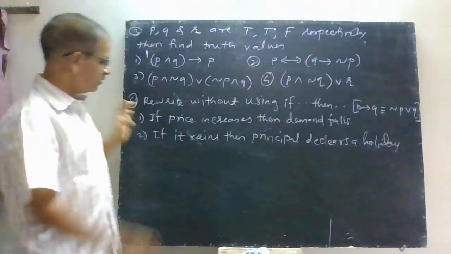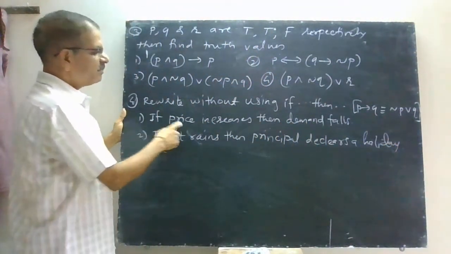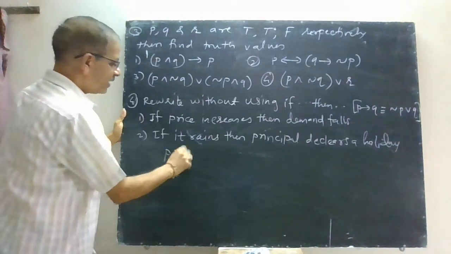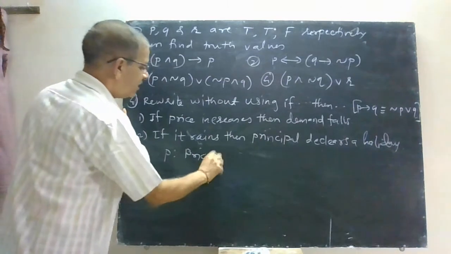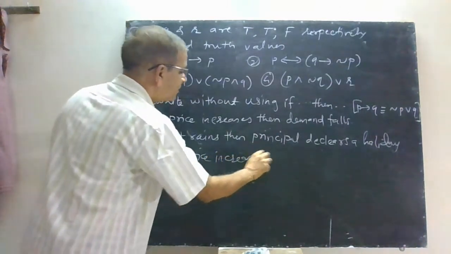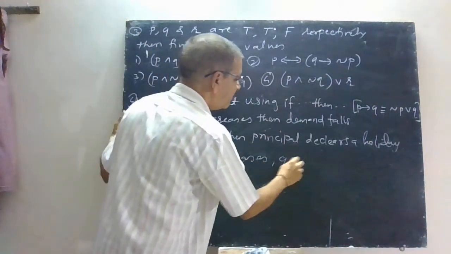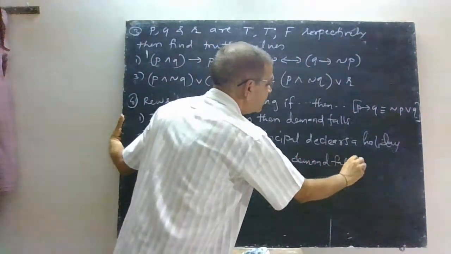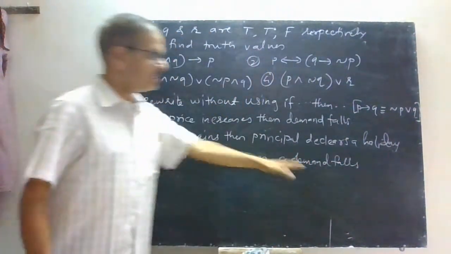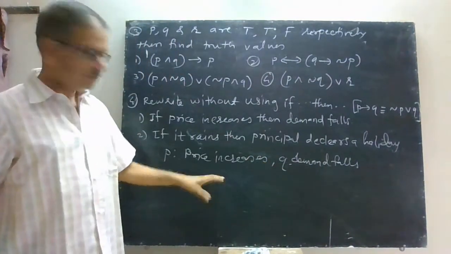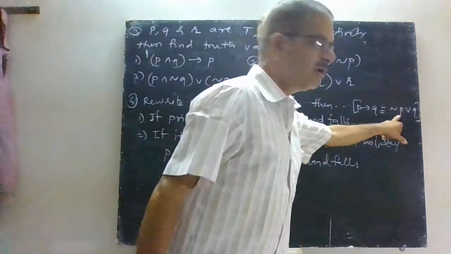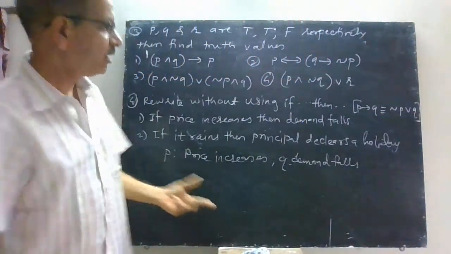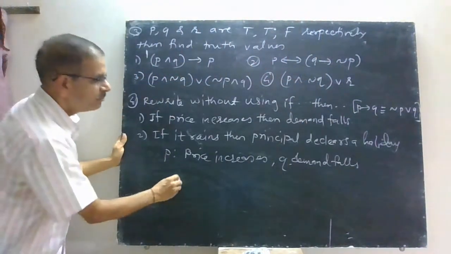Now very simple one. Suppose the first statement: if price increases, then demand falls. What will be P here? Price increases, and what will be Q? Demand falls. So if price increases, demand falls, that is what you have first taken. Then you have to write the statement of this type. First you have to write P implies Q is equivalent to negation P or Q. So what will be your statement?